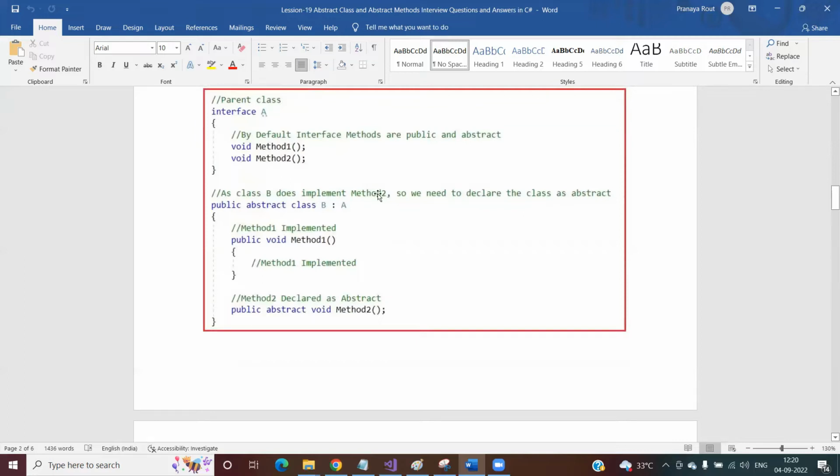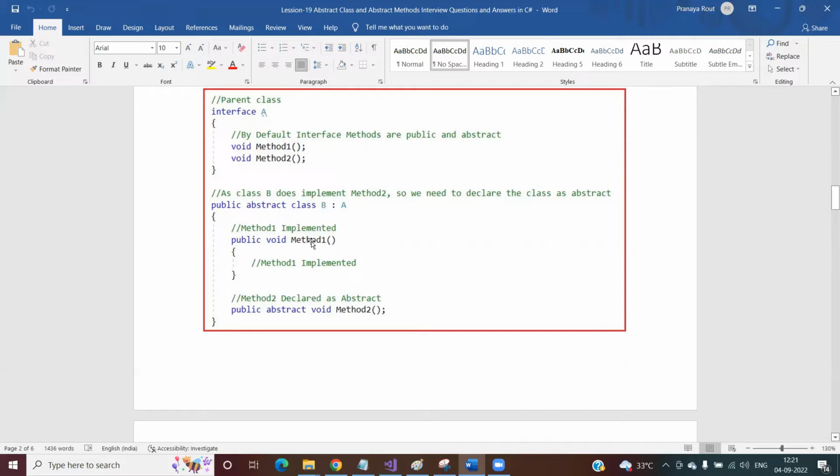All the interface methods, you want to provide implementation to some of the interface methods, while some of the interface methods you don't want to provide implementation. Then in that case you need to declare the class as abstract. Not only you need to declare the class as abstract, you need to declare the method signature with public abstract.